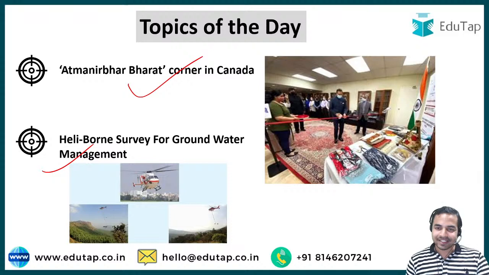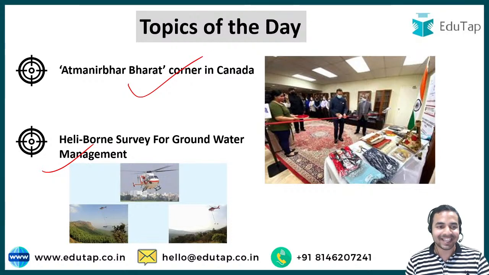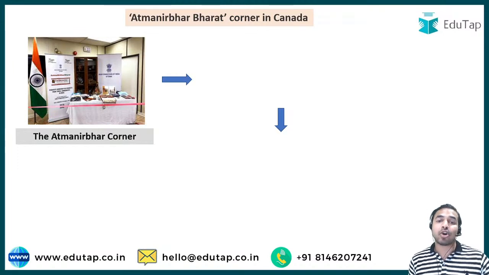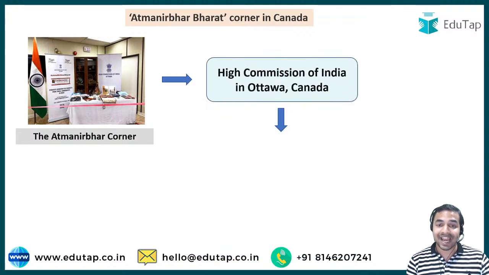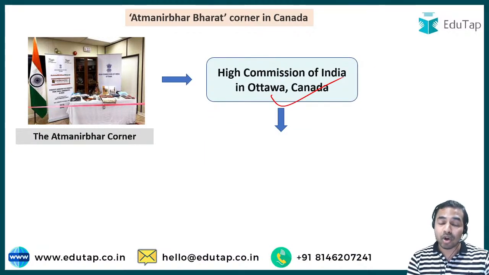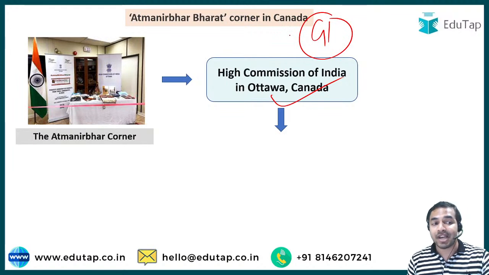So my dear friends, now let's move on to the very first topic of this particular session, that is Atmanirbhar Bharat Corner in Canada. So my dear friends, recently the Atmanirbhar Corner has been set up and has been inaugurated at the High Commission of India in Ottawa, Canada. And this particular Atmanirbhar Corner showcases the geographical indication tagged tribal art and craft products from India.